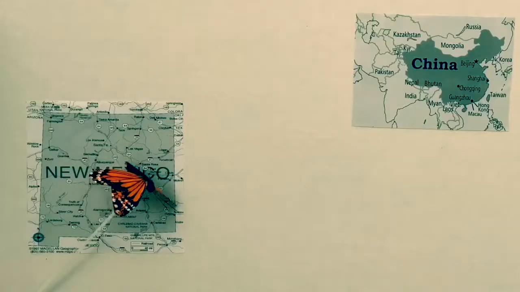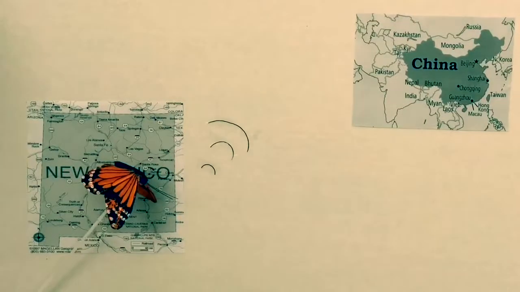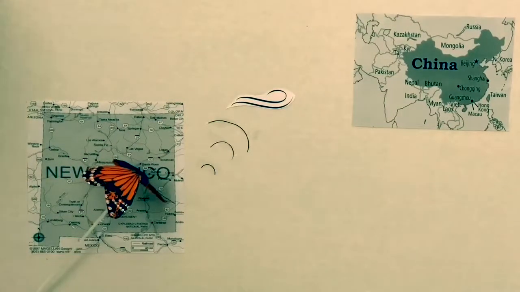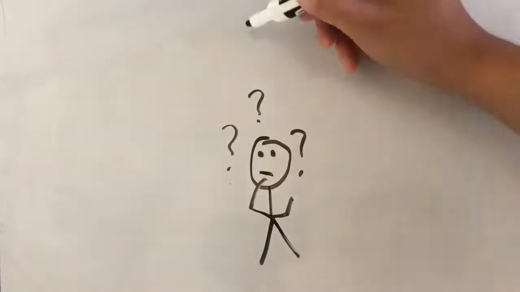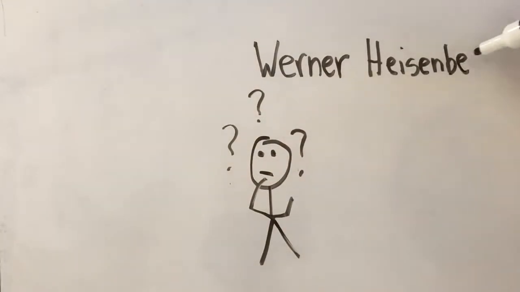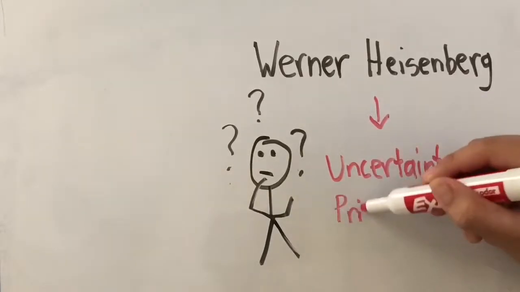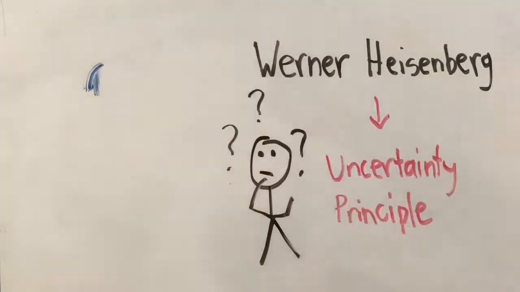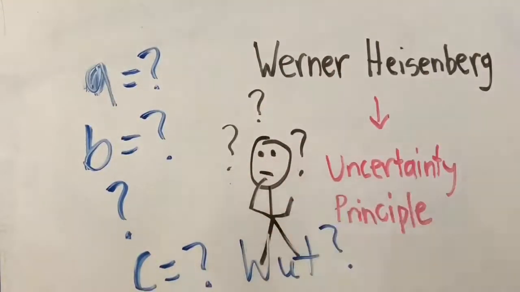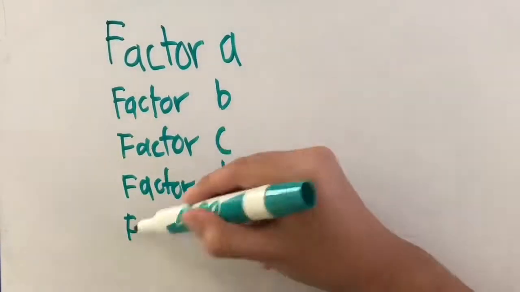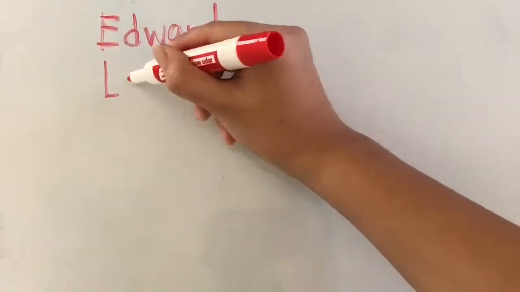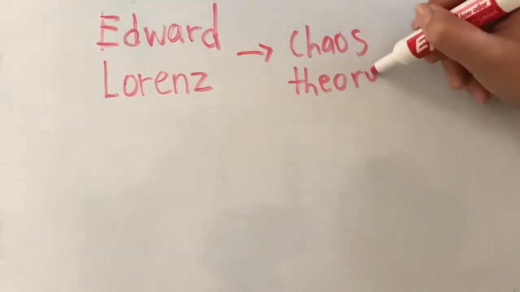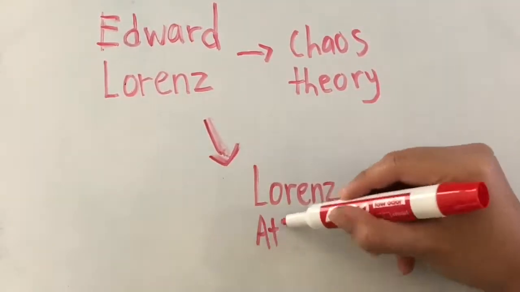In the butterfly example, the butterfly flapping its wings changes the waves of particles moving in the air, which is an initial condition. It is impossible to perfectly predict any future event. A physicist named Werner Heisenberg developed the uncertainty principle, stating that we cannot know the condition of anything in full detail. This means it is impossible to know all the factors that go into a complex system, which is what makes it so chaotic. Edward Lorenz, who developed chaos theory, came up with the Lorentz attractor, the first strange attractor.